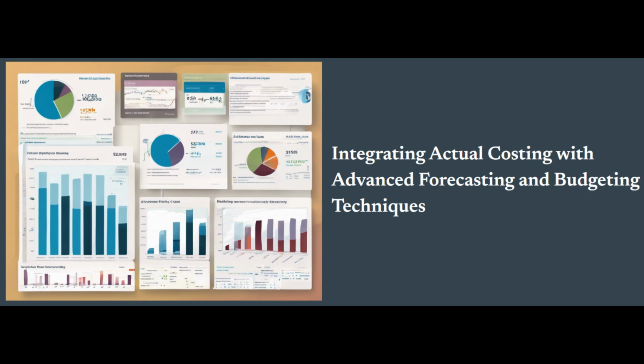As organizations navigate the complexities of today's business environment, the strategic role of this integration will only become more crucial. By embracing this approach and overcoming the associated challenges, companies can position themselves for long-term success and maintain a competitive edge in their respective industries.